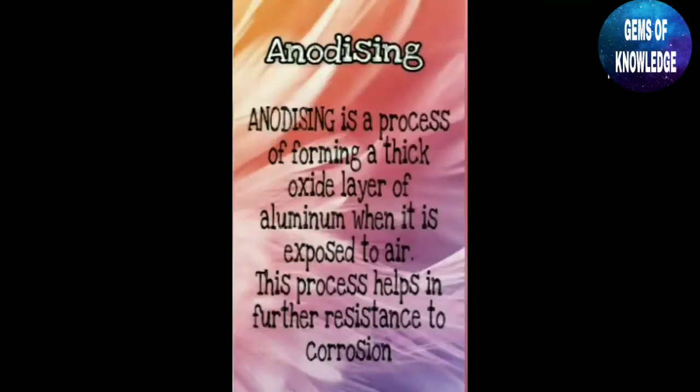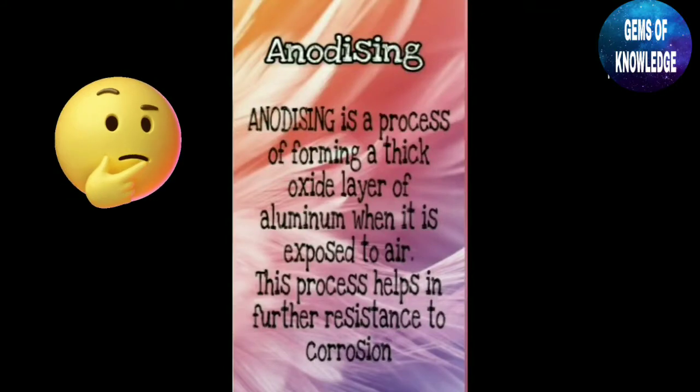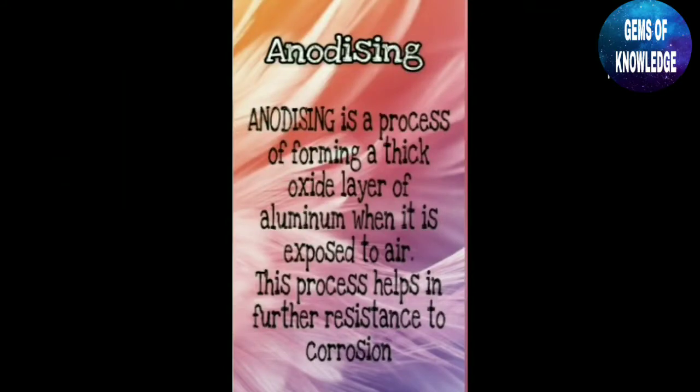Yes, I hope you remembered I asked you what is anodizing. So here is the answer for that. Anodizing is the process of forming a thick oxide layer on aluminium when it is exposed to air. So when aluminium is exposed to air, a thick oxide layer is formed on the aluminium. That process is called anodizing. This process helps in resistance to corrosion. By anodizing the aluminium, we can help this metal from corroding.